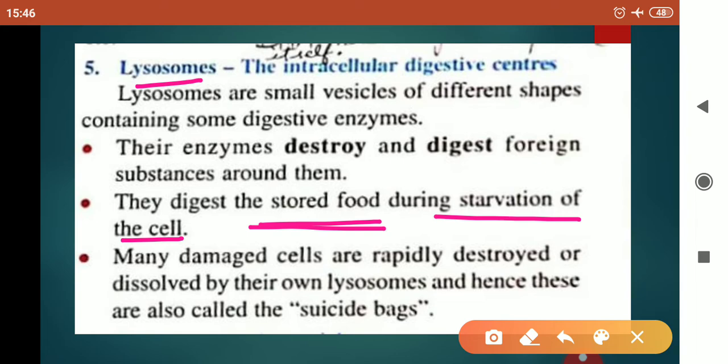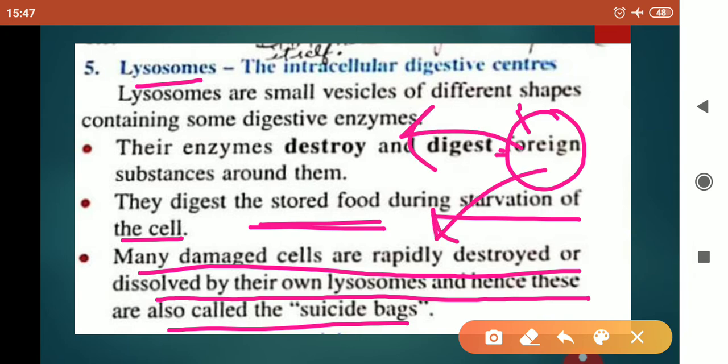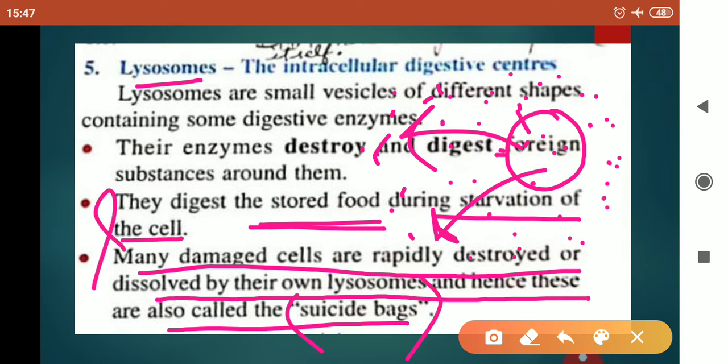Along with that, the last point is that many damaged cells are rapidly destroyed or dissolved by their own lysosomes, hence, these are called suicide bags. This means that in any case, if the lysosome membrane ruptures or the enzyme is leaked out of the lysosome, then these enzymes will digest all the cell. These enzymes will digest the cell in which it is present. That's why lysosomes are also called suicidal bags of the cell.